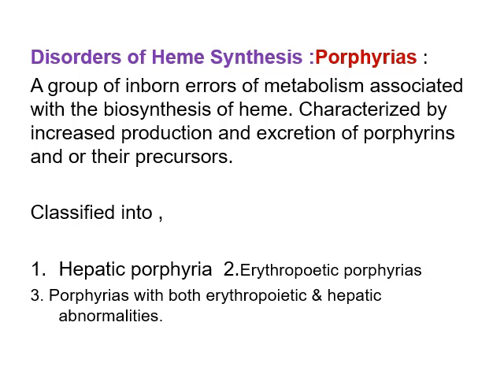Now regarding the disorders of heme synthesis. If there is any defect in an enzyme associated with heme biosynthesis, it can lead to a specific disease known as porphyria, an inborn error of metabolism associated with biosynthesis of heme. Usually it is characterized by increased production and excretion of porphyrins or their precursors. These porphyrias are classified into hepatic porphyrias and erythropoietic porphyrias. What is the meaning of hepatic and erythropoietic porphyria?